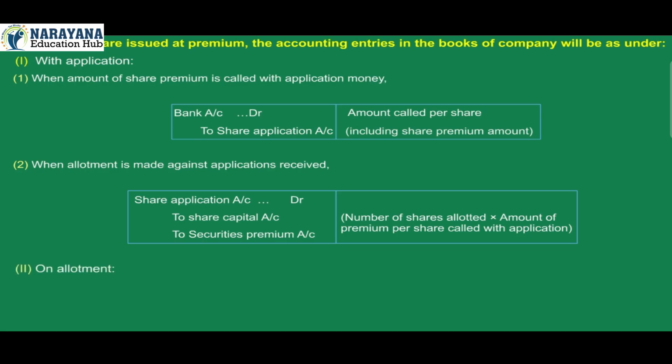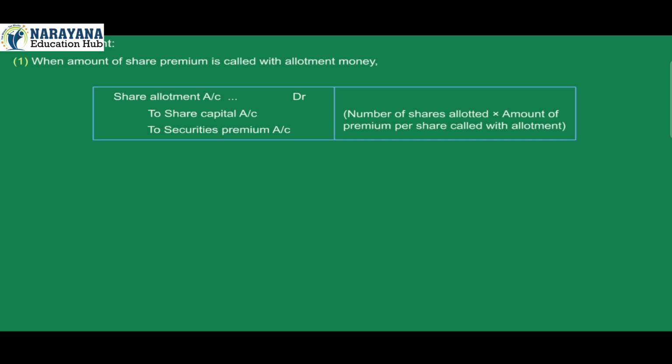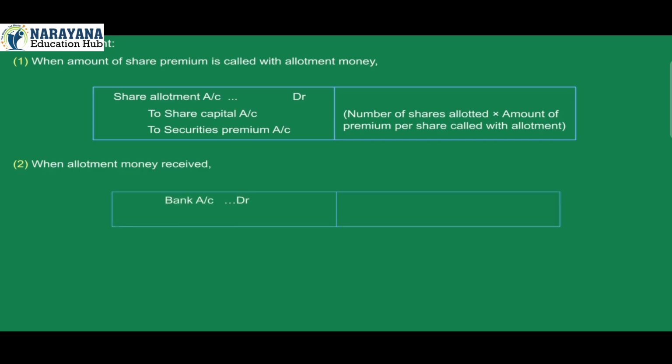Number 2. On allotment. 1. When amount of share premium is called with allotment money. Share allotment account debit to share capital account credit to securities premium account credit. Number of shares allotted into amount of premium per share called with allotment. 2. When allotment money received. Bank account debit to share allotment account credit.